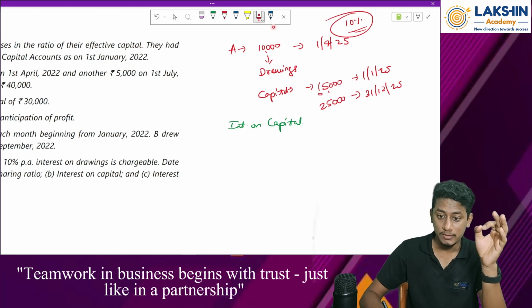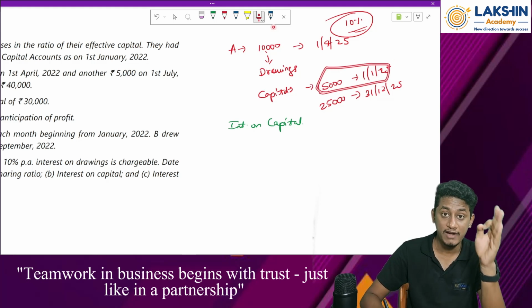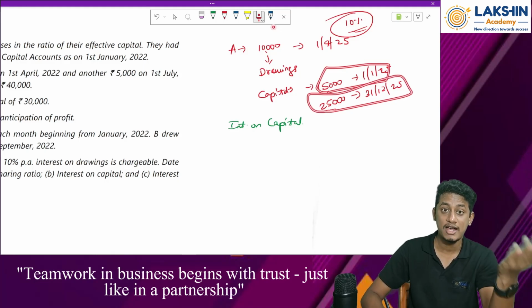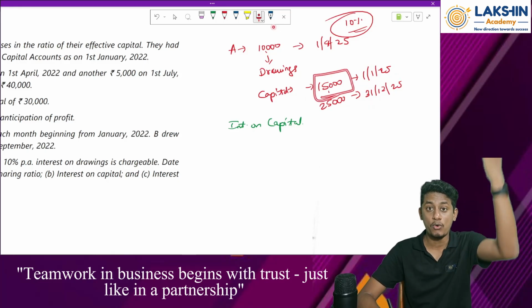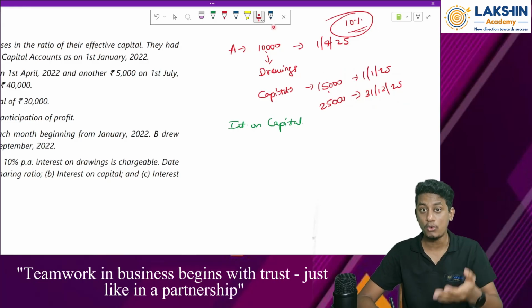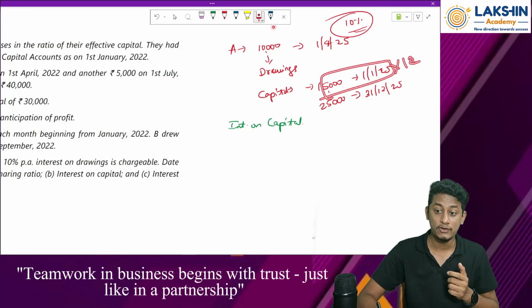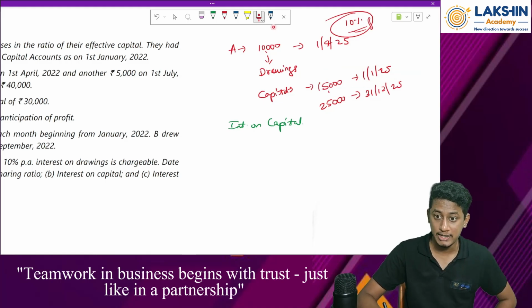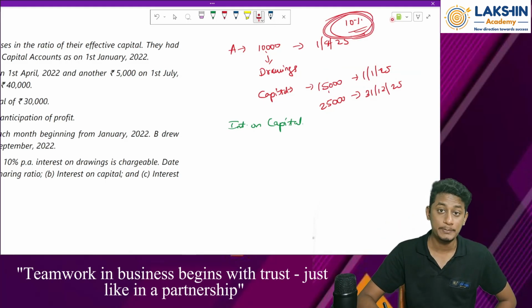You will first of all compute the interest on capital on the opening balance only. Why? Because the closing balance was there only till the year end, but this 15,000 was there for the whole year. The 15,000 was there for the whole year, right? Because of that, it will be computed for 12 months. Clear? Whatever interest rate of 10% is given is on a per annum basis.